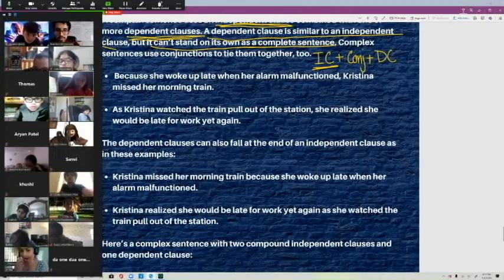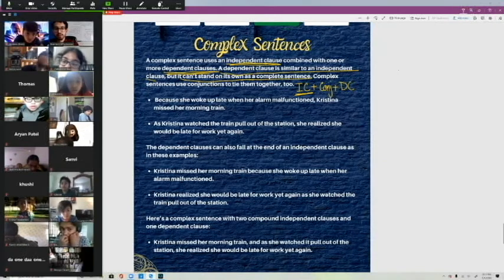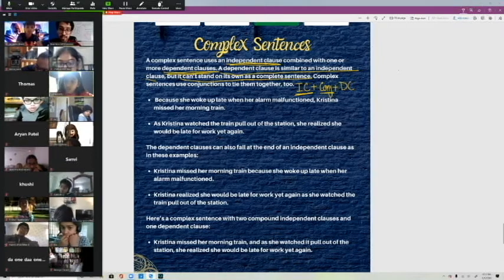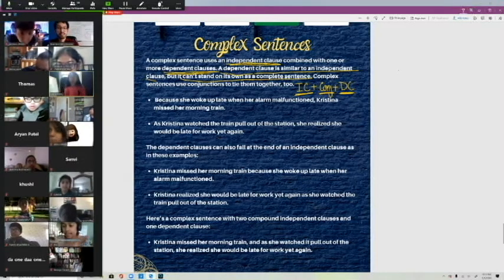A dependent clause, think about it this way. An independent clause is like an adult, all right? A grown-up can basically take care of themselves, right? A conjunction is like a leash, maybe, and it ties them to the dependent clause, which is, say, like a dog, right? A dog can't really take care of itself in the way that a human can take care of a dog. So think about it that way.